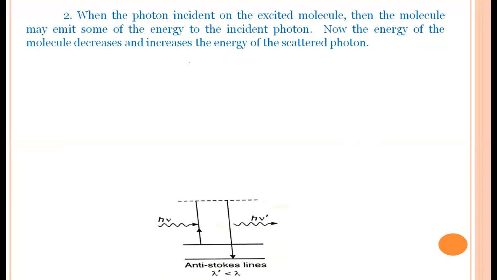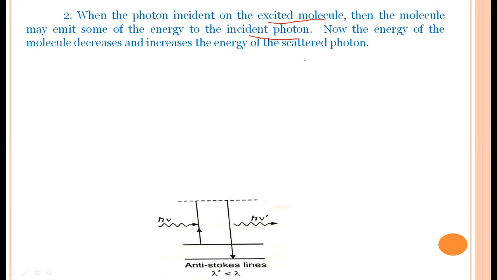And the second one: when the photon is incident on an excited molecule, the molecule may give some of its energy to the incident photon. Because the molecule is already in the excited state, it has more energy. That extra energy will be given to the incident photon. Then the energy of the photon increases. So the scattered photon energy increases, which is nothing but the frequency also increases. The frequency increases, and that is called anti-Stokes lines.